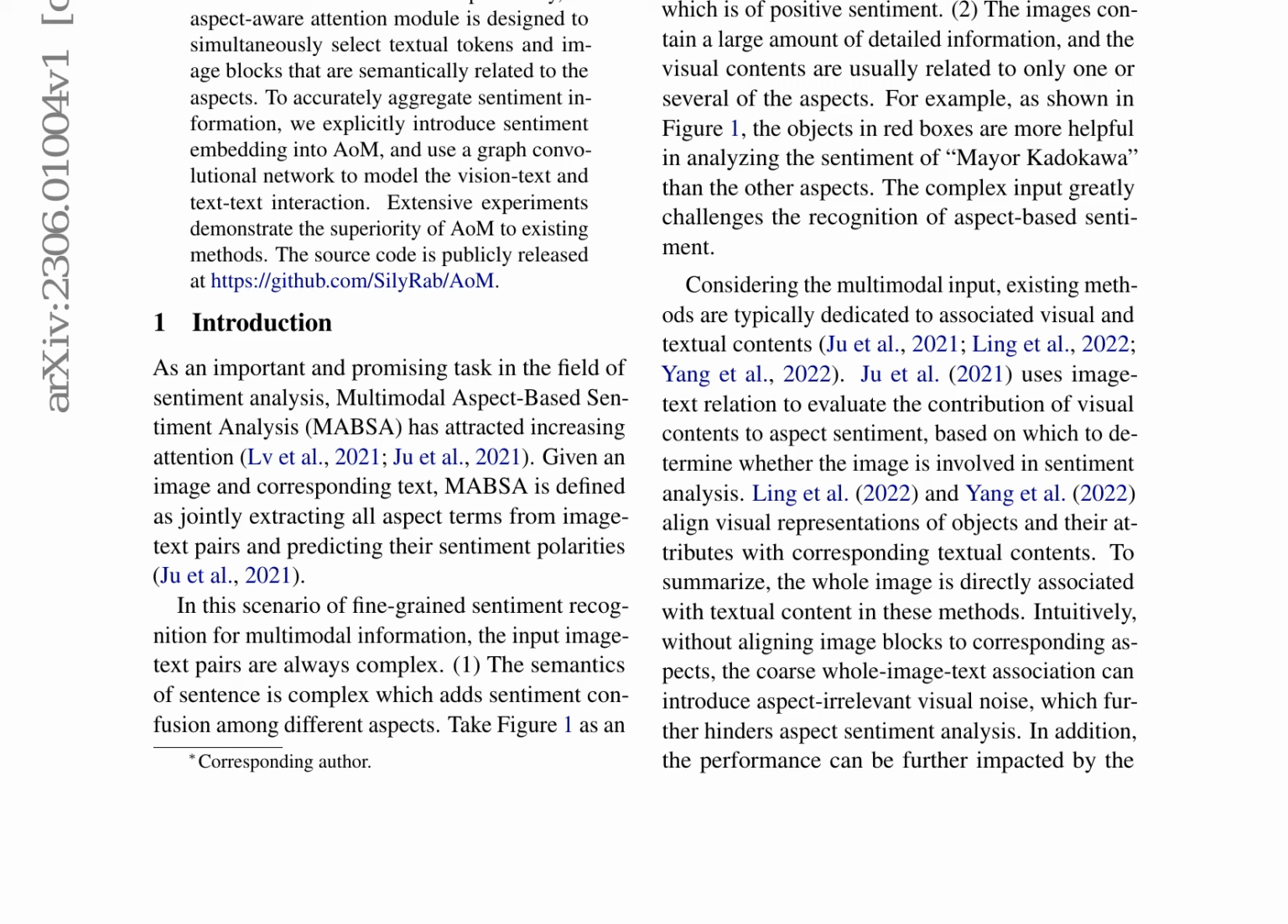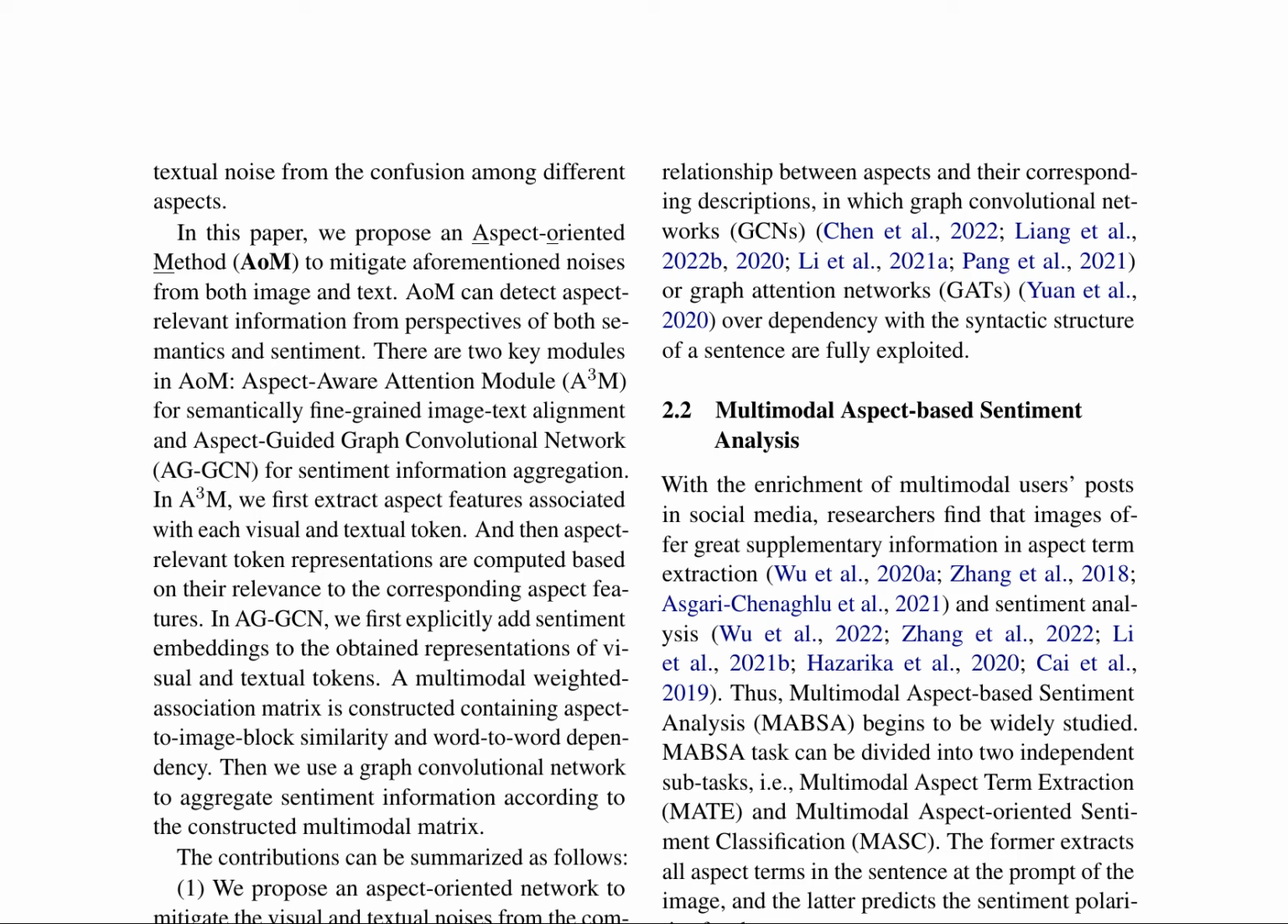The method also explicitly introduces sentiment embedding and uses a graph convolutional network to model vision-text and text-text interactions. The authors highlight the importance of accurately aggregating sentiment information and demonstrate the superiority of AoM over existing methods through experimental validation. Aspect-oriented method, AoM, is proposed to mitigate textual noise from confusion among different aspects in image-text interactions.